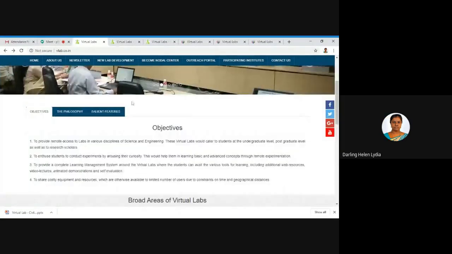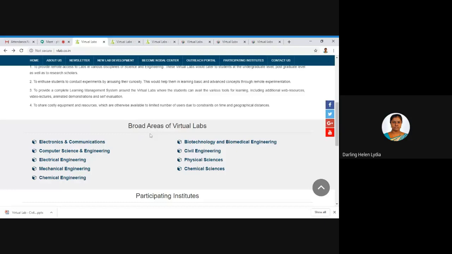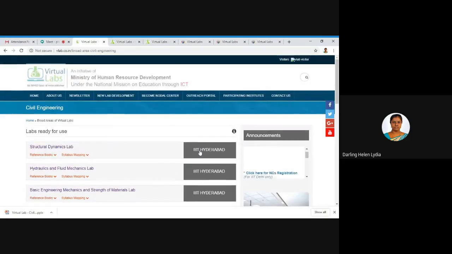So this is the website, that is vlab.co.in. Under which these are the broad areas of virtual labs: electronics and communication, computer science, electrical, mechanical, chemical, biotechnology, civil engineering, physical sciences, and chemical sciences. These are the branches which are available under virtual labs. So I'm going inside civil engineering.